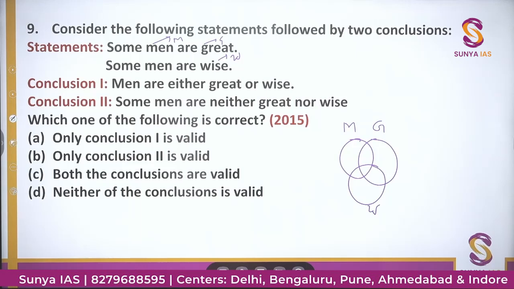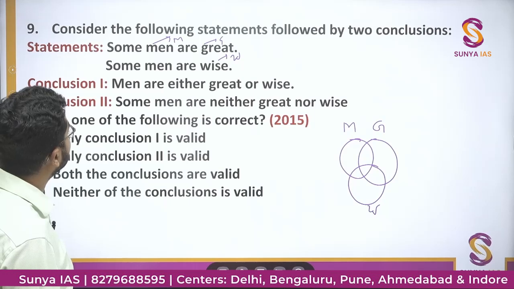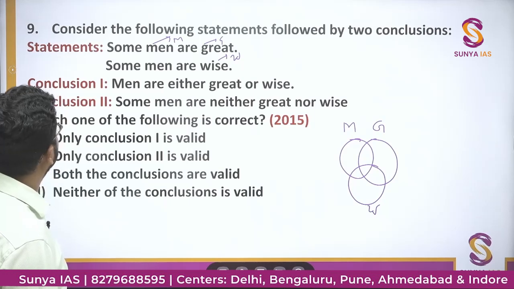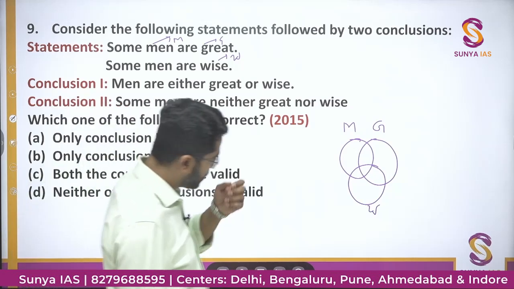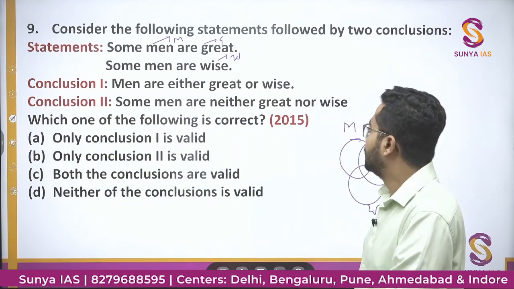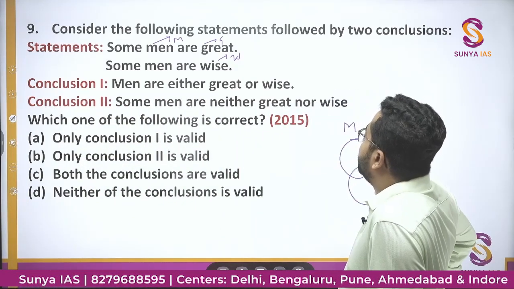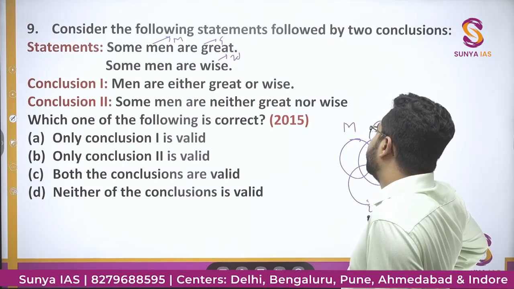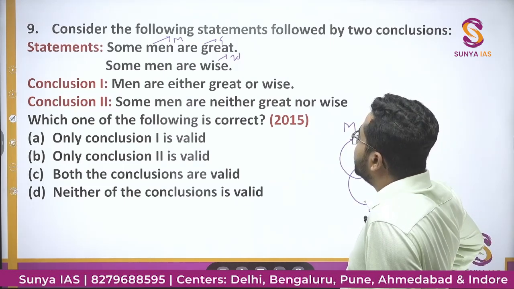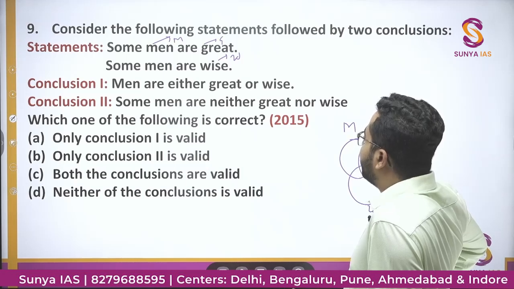Men are either great or wise. Some men are neither great nor wise. Okay. So now if we see what is correct and what is not. So if we see some men are great, some men are wise.